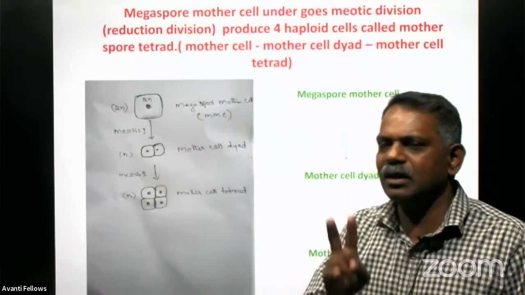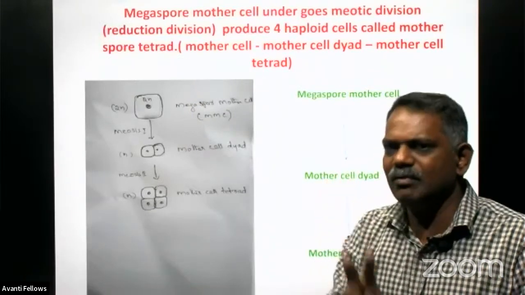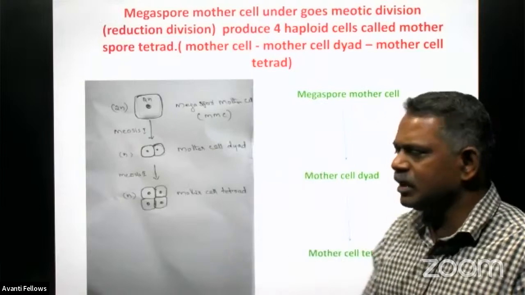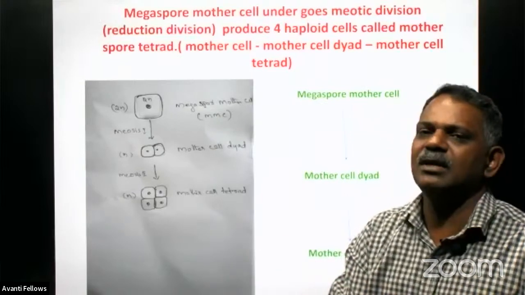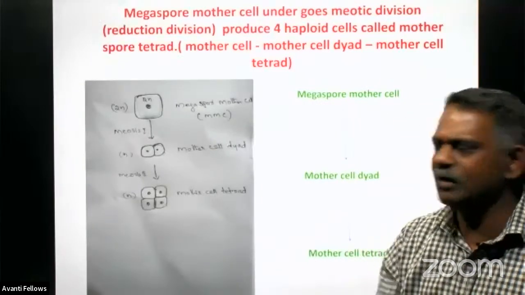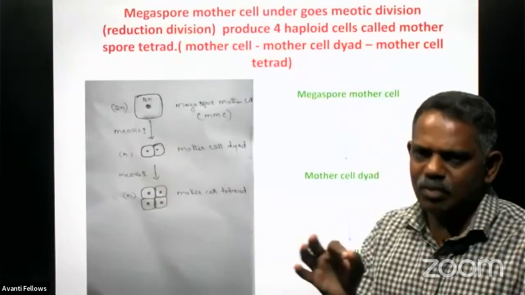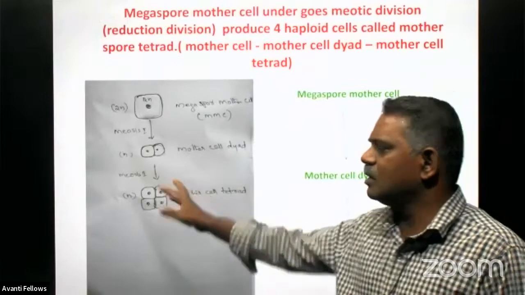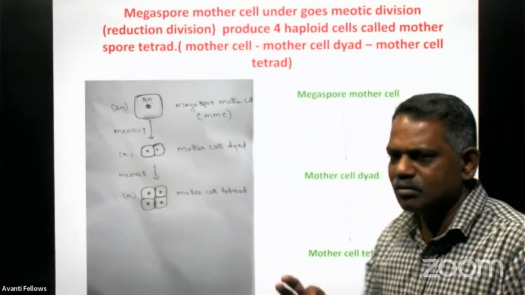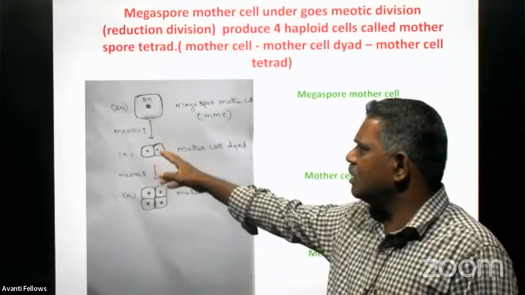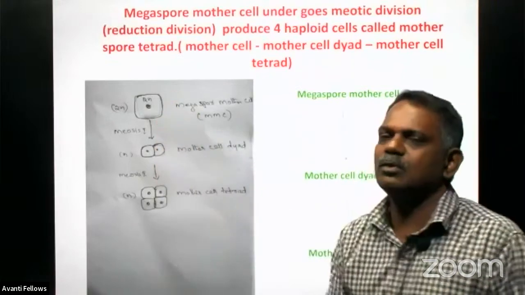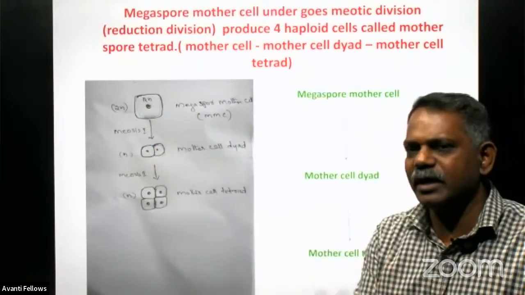I told you earlier, meiosis has two divisions. One is the reduction division, and the second one is the normal equational division. The first division is called meiotic division number 1, and the second one is called meiotic division number 2. In meiotic division number 1, the chromosome number is reduced to half because it is a reduction division.